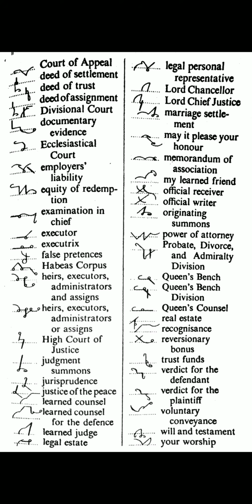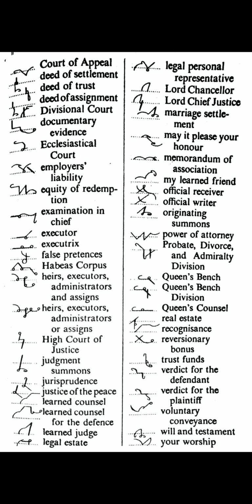Queen's council. Qua with a circle for queens and K is used here for council. Real estate. Upward R through the line is used with downward L here for real. A circle T half for another T is used here for estate. Recognizance. Upward R K with N stroke. Next, reversionary bonus. Upward R is used here for reversionary and intersecting it with B with N stroke with a circle on the line for bonus.